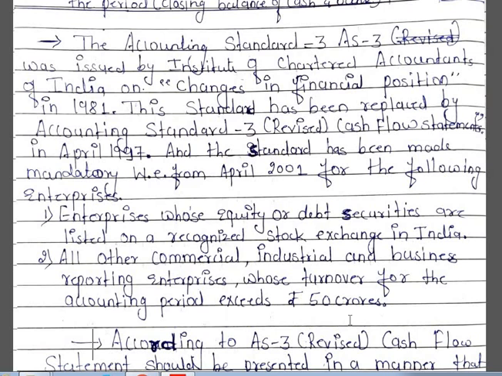Accounting Standard 3, or AS3, on changes in financial position was issued by the Institute of Chartered Accountants of India in the year 1981.